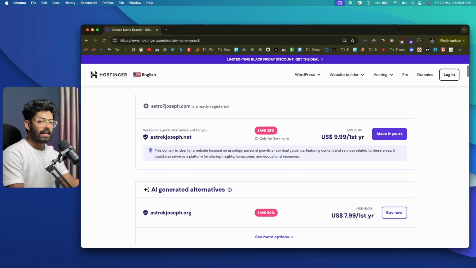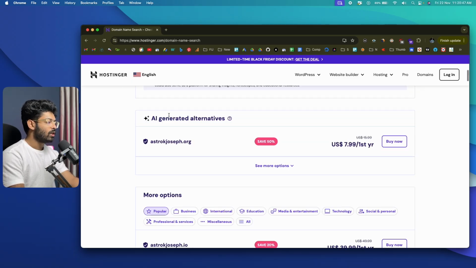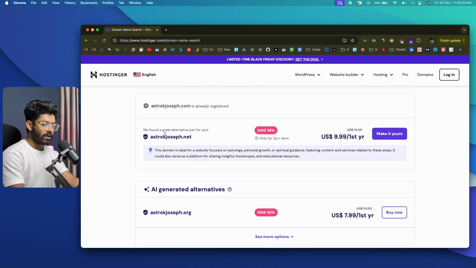Now whatever name you selected, you can go ahead and search for it on the Hostinger domain registration page, and you'll be able to see all the available options that you have. Let's say you searched for astrokjoseph.net. It costs around $9.99 for the first year when you register for 2 years. So domain registration will cost you at least $10.